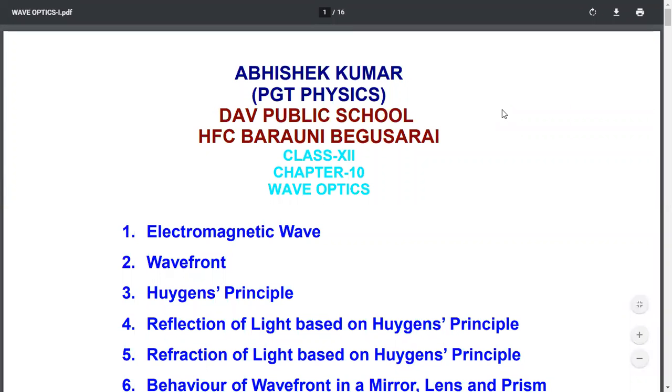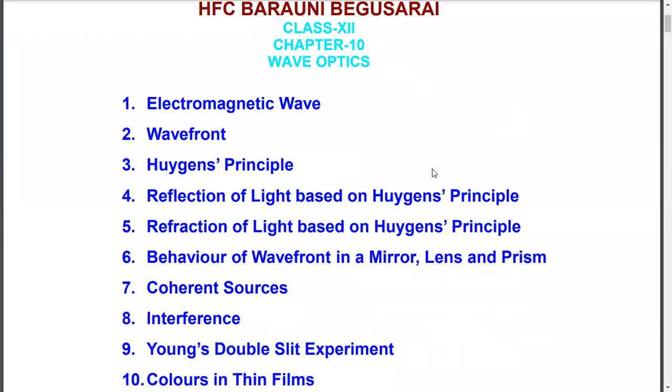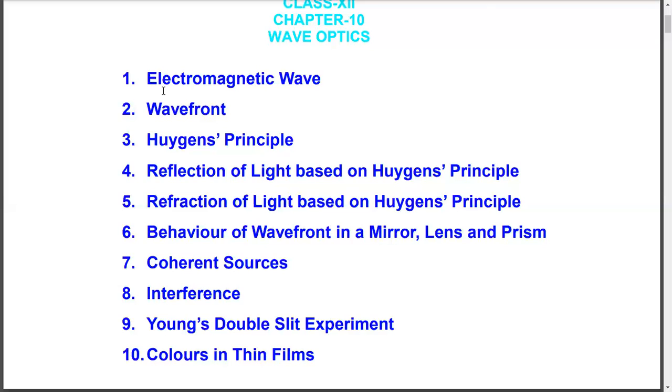I'm going to start new chapter 10 on the topic wave optics. In this chapter, you will learn in details about the topics wavefront. Before that, electromagnetic waves that has already been discussed in chapter 8.